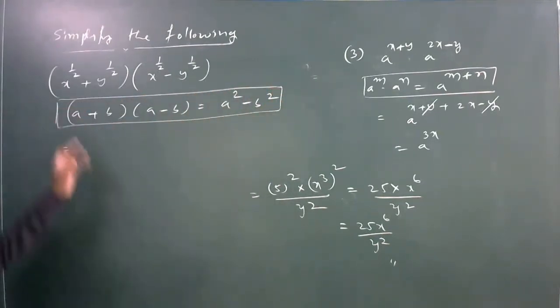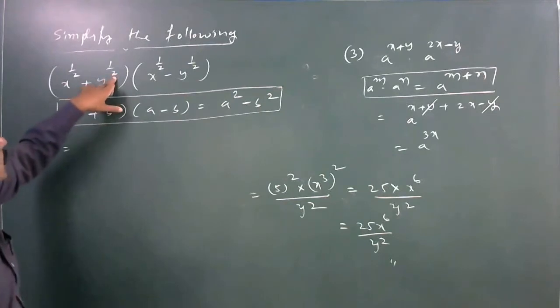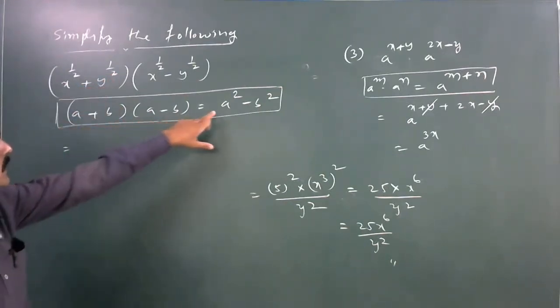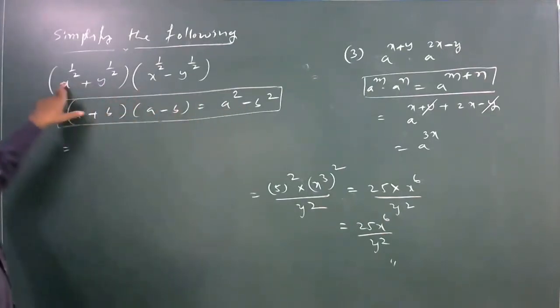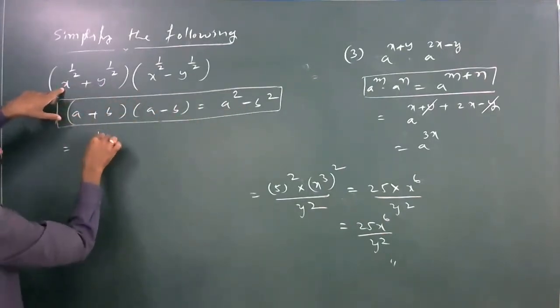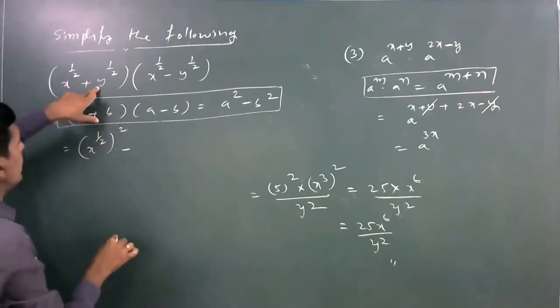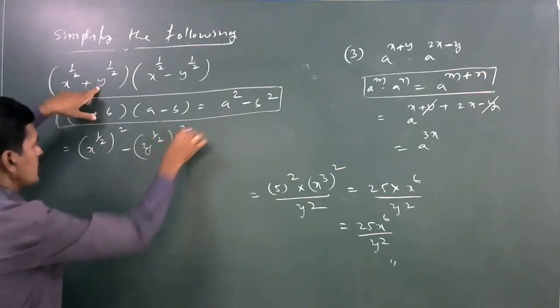Applying this formula, a is x power 1 by 2 and b is y power 1 by 2. So a plus b into a minus b is equal to a square minus b square. What is a value? x power 1 by 2 whole square, minus b, what is b value? y power 1 by 2 whole square.